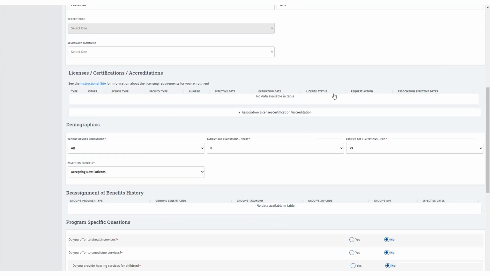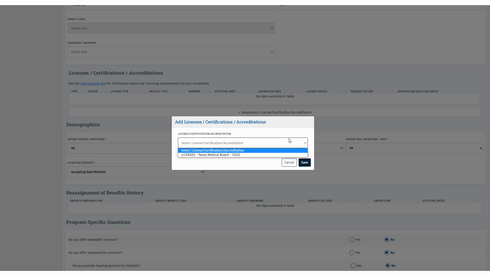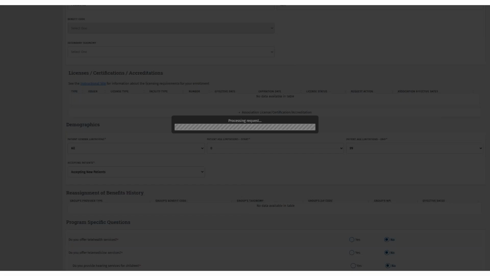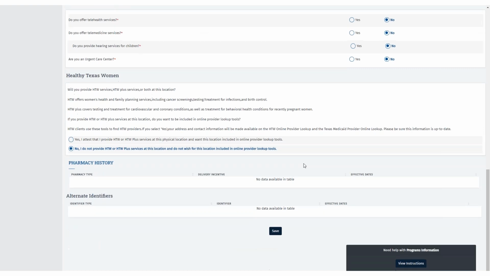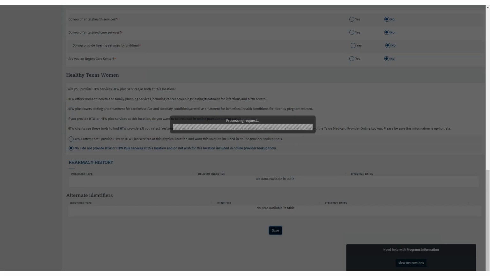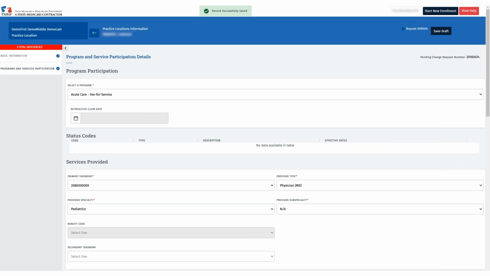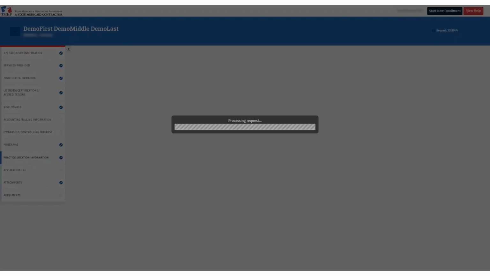Scroll down to the License Certifications Accreditation section and click Association License Certification Accreditation. Select the license we entered within the License tab and save. Scroll down to the bottom of the page and click Save. Now, both tabs will be reflected as completed with blue check circles: the Basic Information tab and the Program and Services Participation tab. Click the back button in the blue header to electronically sign the HHSC agreement before submitting.